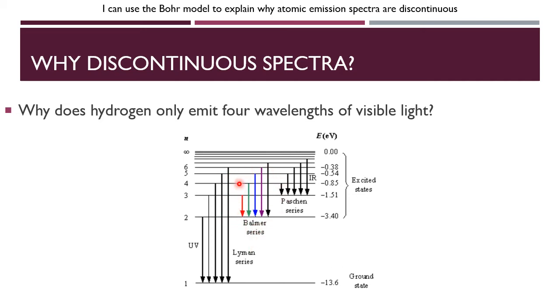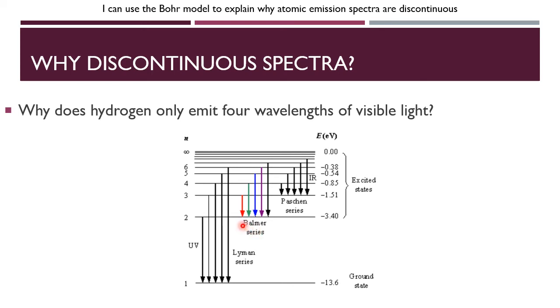We have our red photon that gets emitted when we go from n equals 3 to 2, green from 4 to 2, blue from 5 to 2, violet from 6 to 2. We only get those colors and only those particular shades or wavelengths or frequencies or energies, however you want to think about it, because those energies match the gaps of those respective transitions.